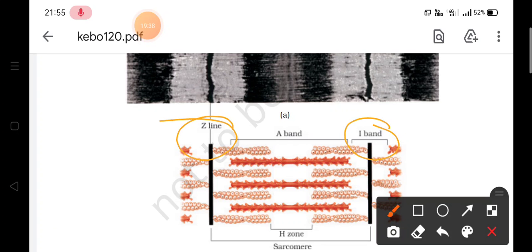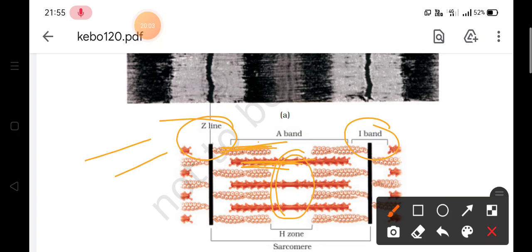And whenever our muscles are in resting stage, what will happen, these two filaments, actin and myosin, as they are shown, will be partially overlapping each other, leaving the central part of the thick filament free. As you are able to see, this is thin filament, this is thick filament, they are overlapping each other, and what is left?